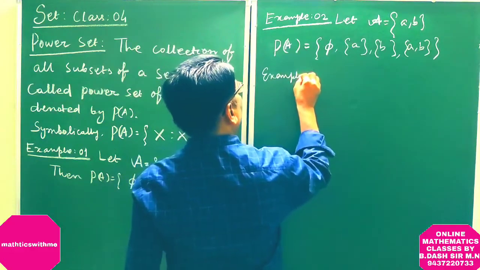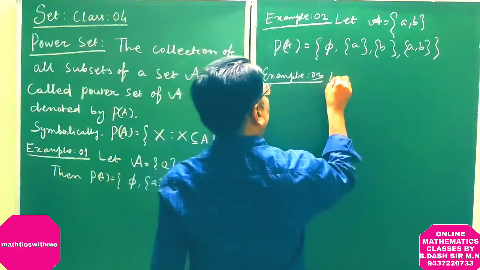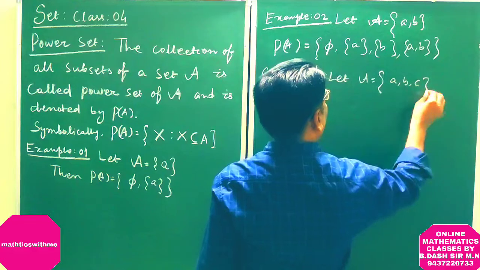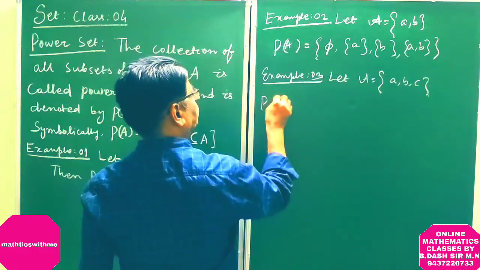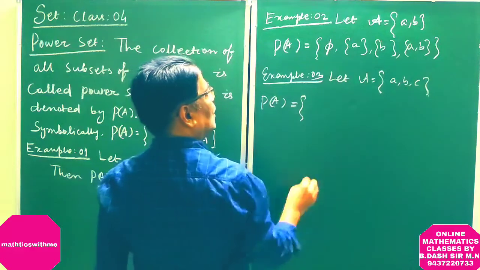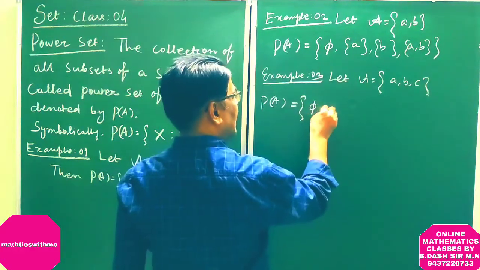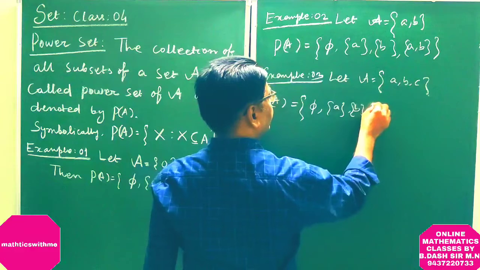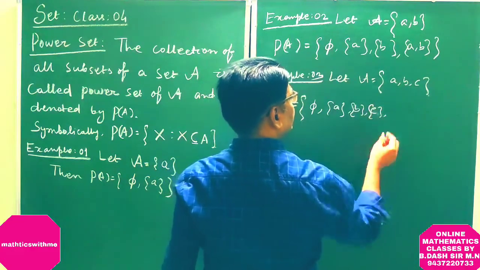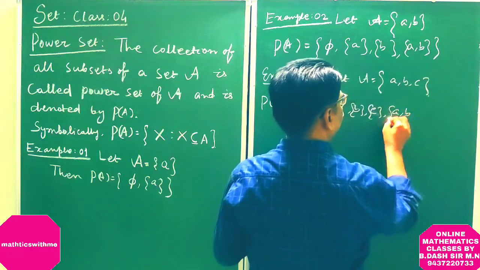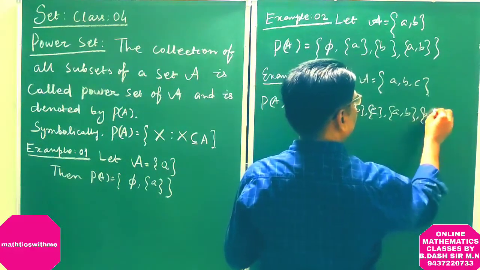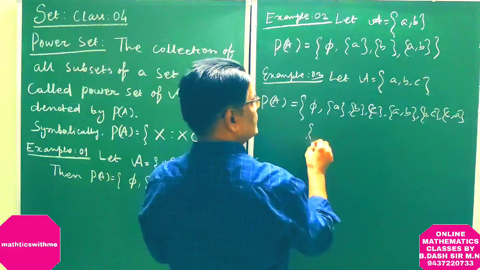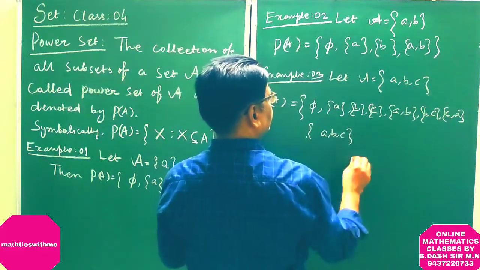Example 3. Let A = {a, b, c}. Then P(A) is all possible subsets of A. So phi, taking single elements {a}, {b}, {c}, taking two elements {a, b}, {b, c}, {c, a}, and the set itself {a, b, c}.